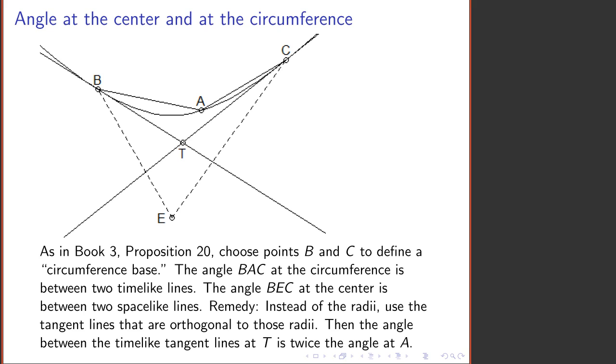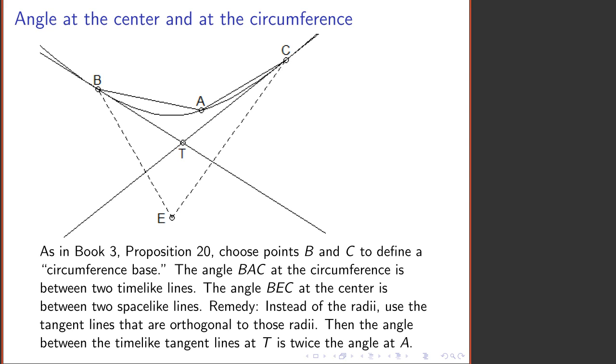No problem. A tangent to a circle is orthogonal to the radius, so I simply use, in place of BE, the tangent at B, which is orthogonal to it, and in place of EC, which is spacelike, I use the tangent at C, which is orthogonal to that line.